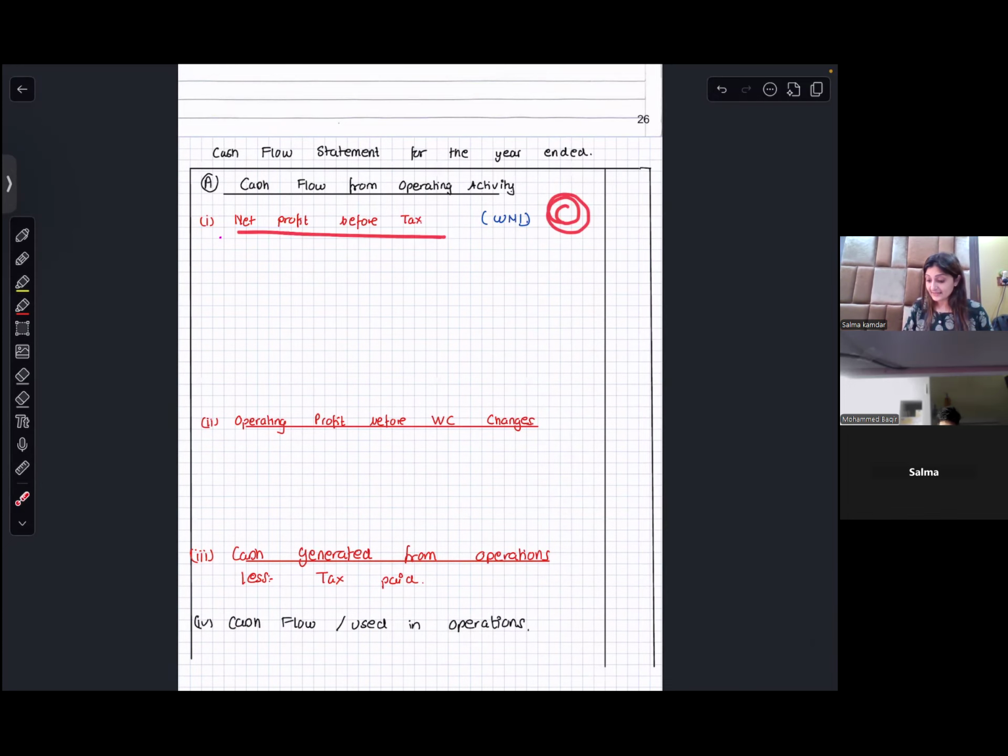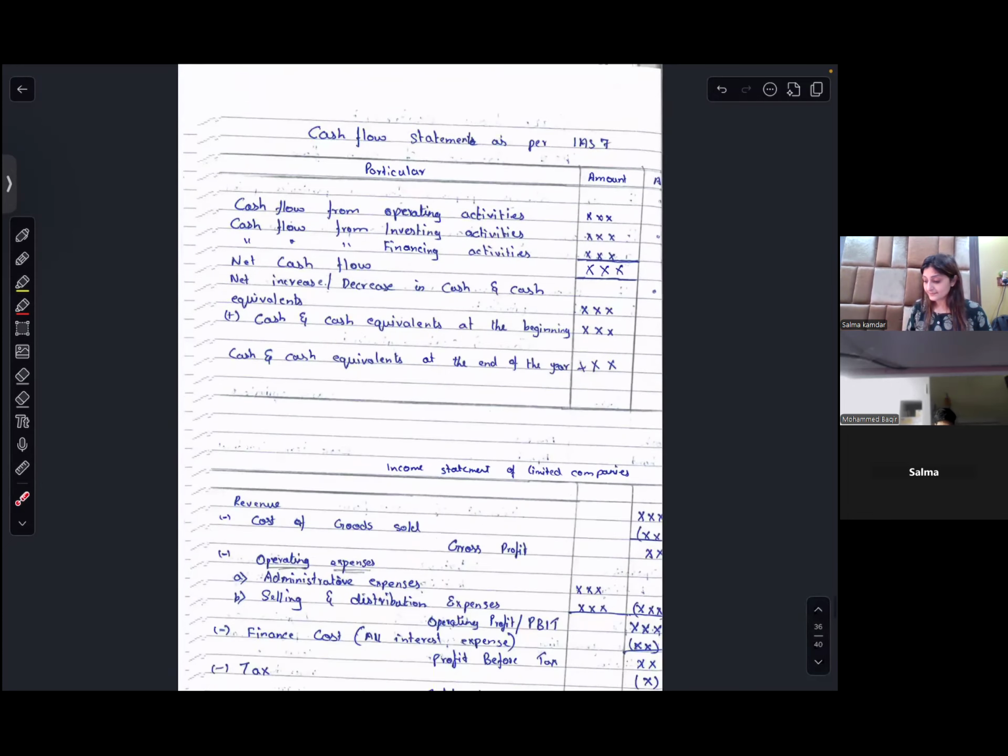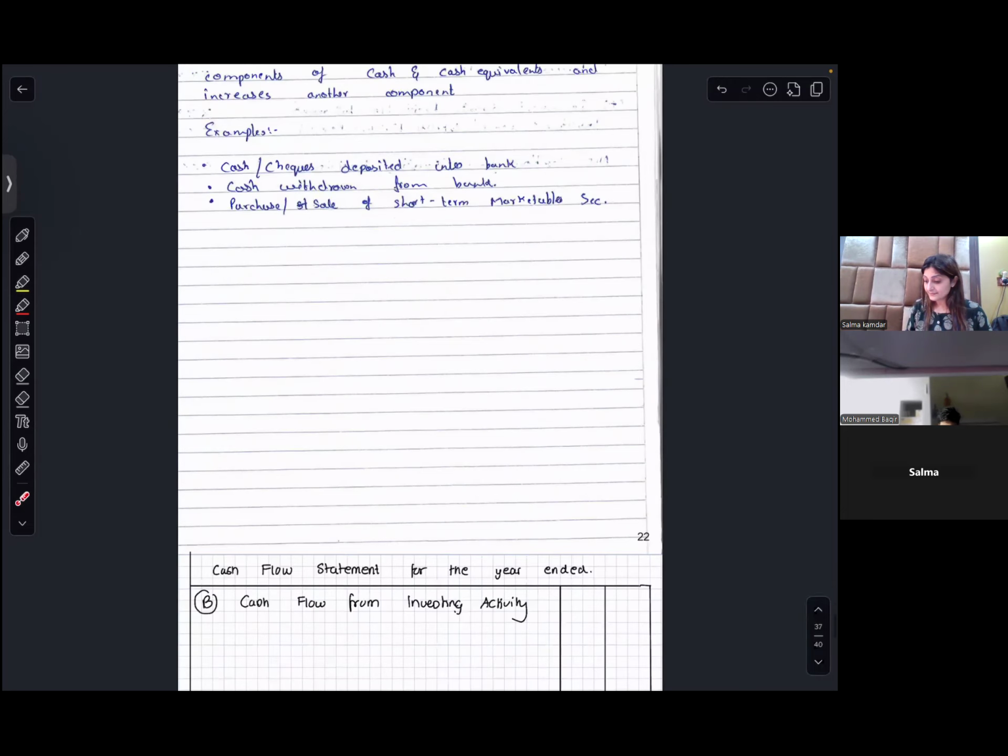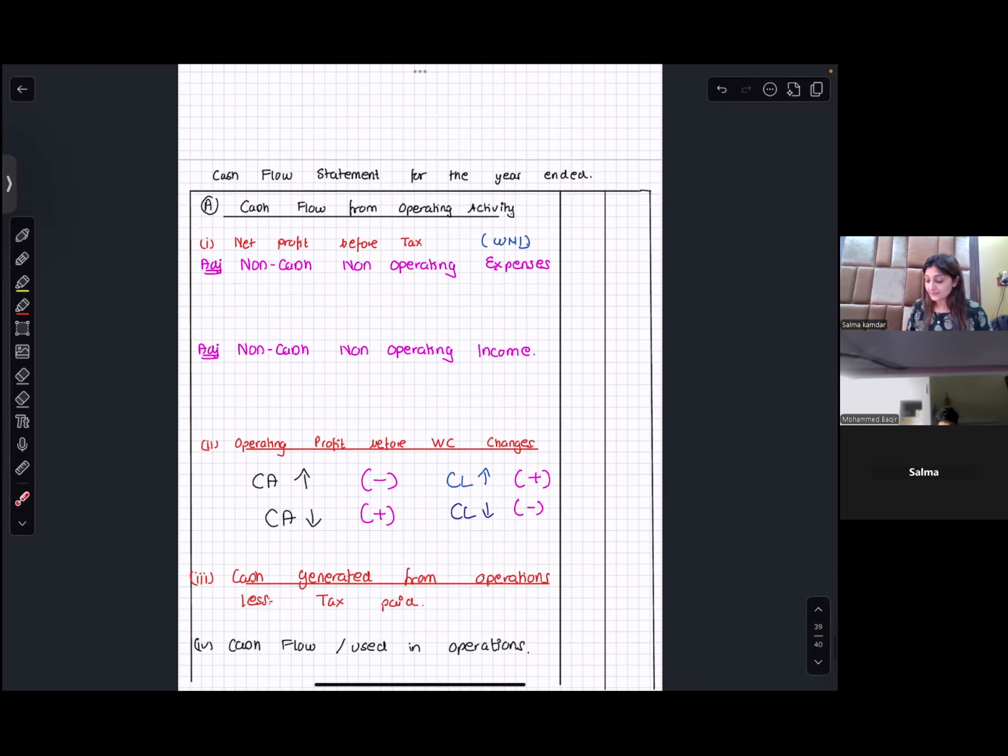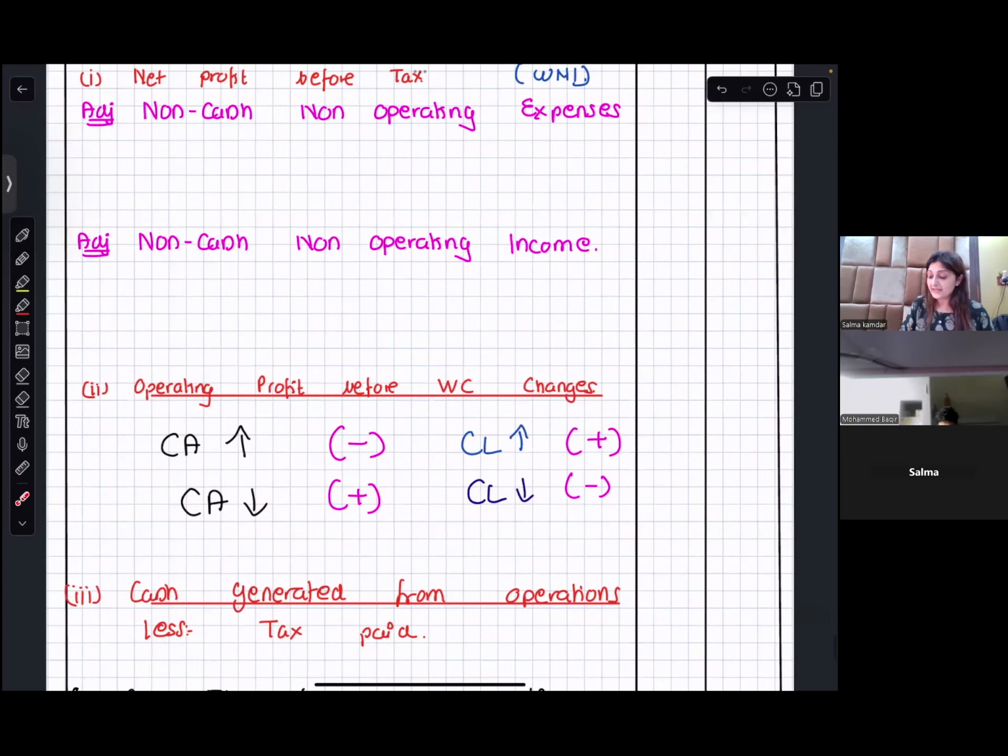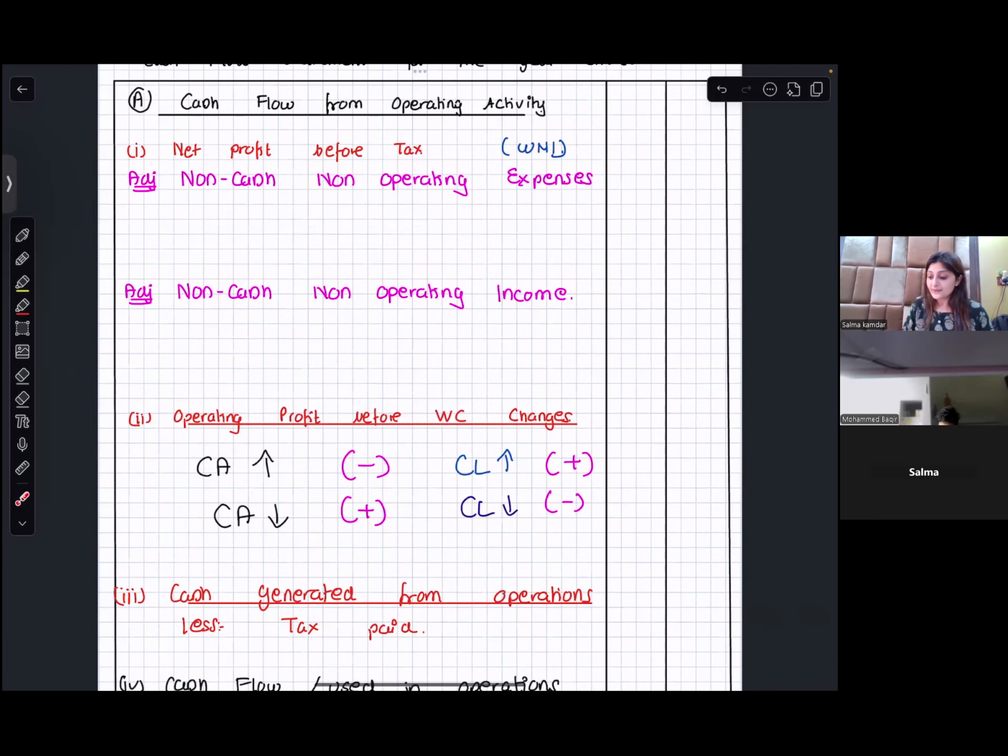Then in this, what do you add? In the net profit before tax, this answer you get from your working note. In that, you're going to add your non-cash, non-operating expenses. And what you're going to subtract is non-cash, non-operating income. Are you with me?